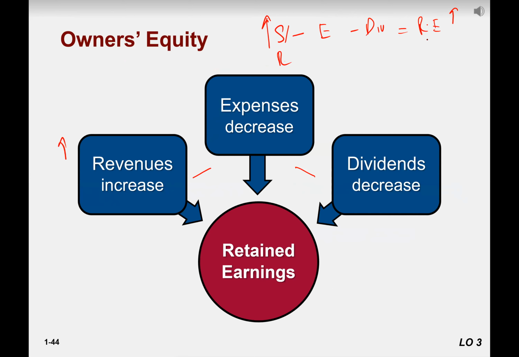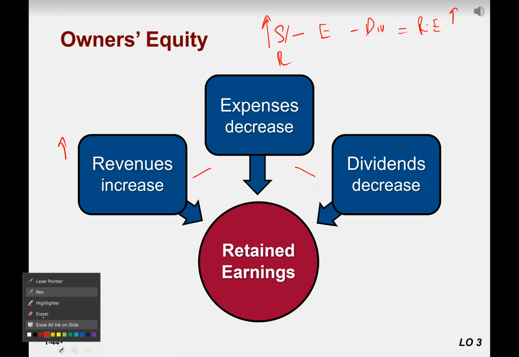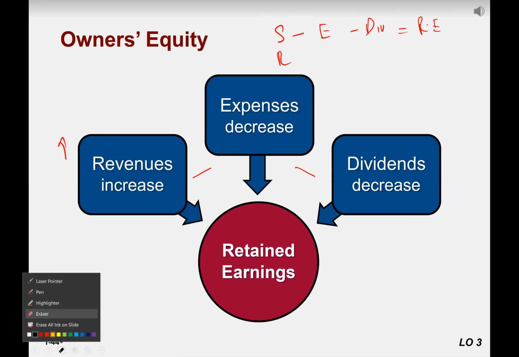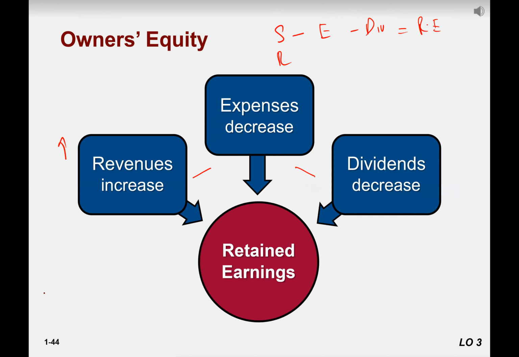What if expenses decrease? It would also increase retained earning. Look at the equation, right? Or look at the numbers here: 100 minus, for example, 80 minus 10.